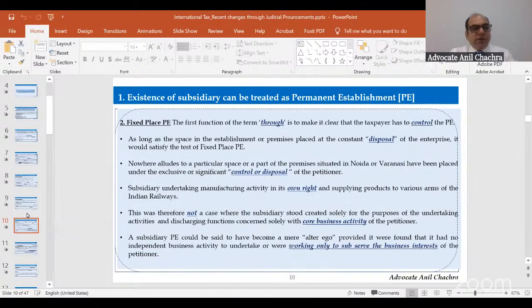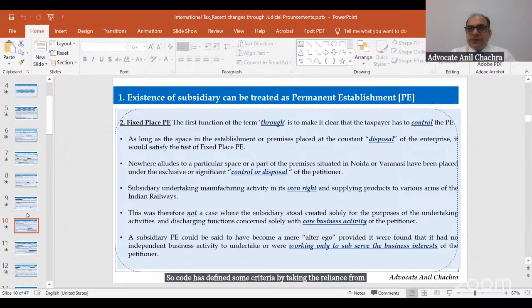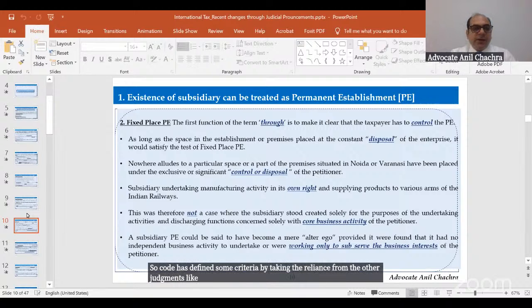The second thing, the court has defined in what conditions the fixed PE can be created. The court has defined some criteria by taking reliance from other judgments like Formula 1 and the DTA commentaries as well.